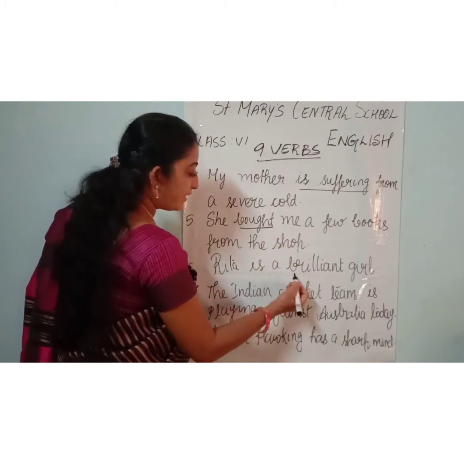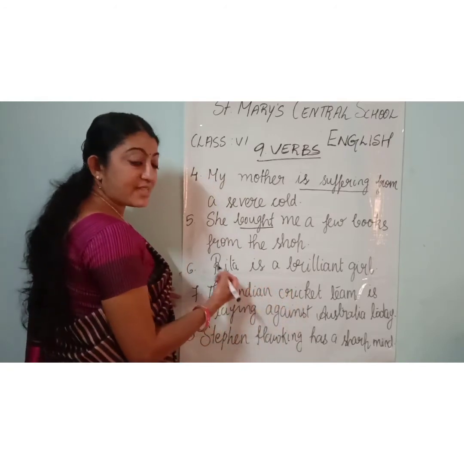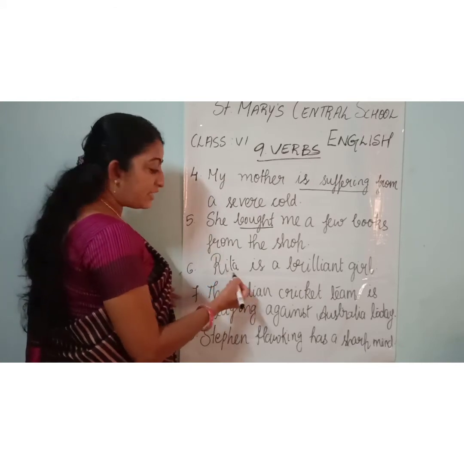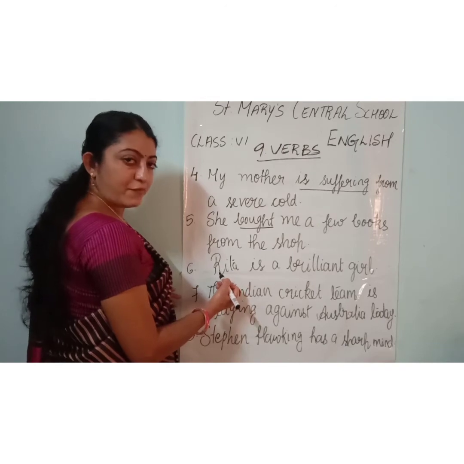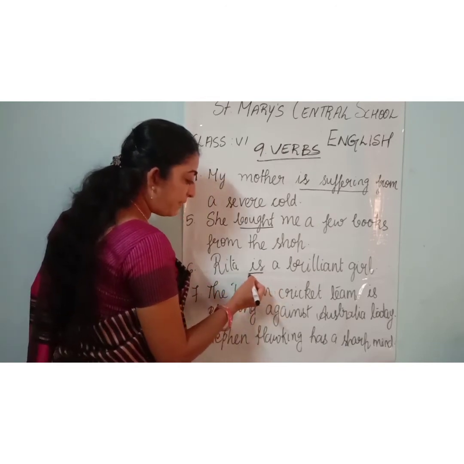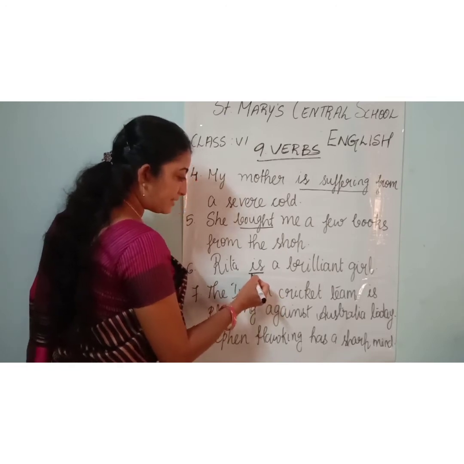Rita is a brilliant girl. And as I told you, when you are using the helping verbs, that is also considered as a verb. So here is is the helping verb. Right? So you should underline the verb is.